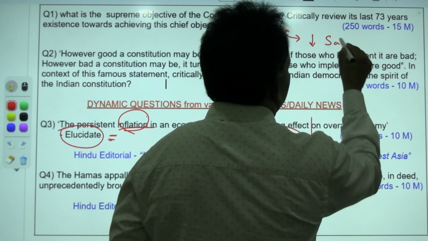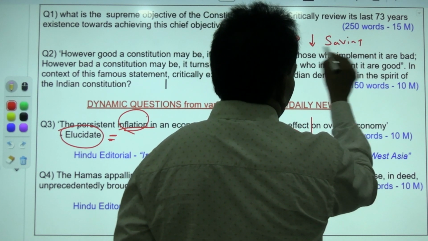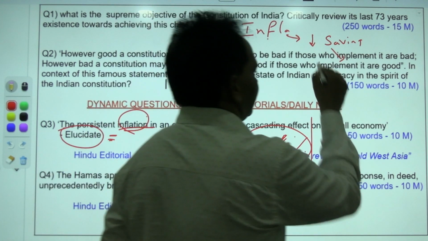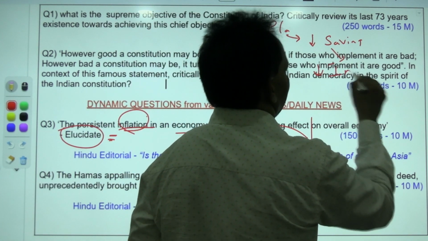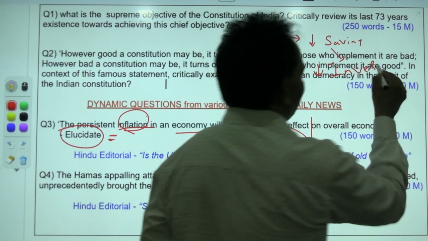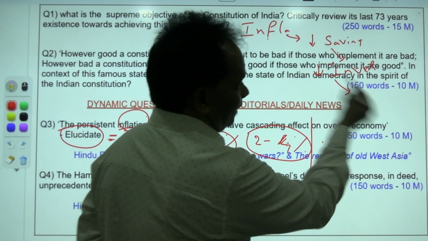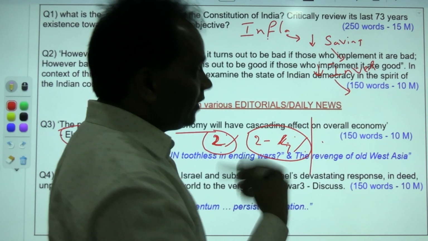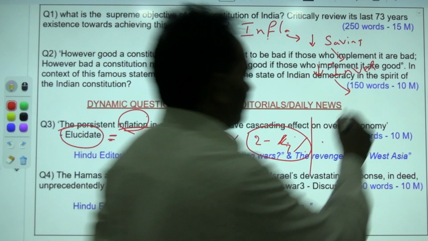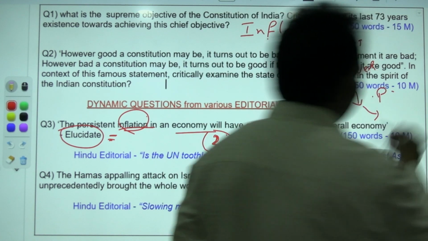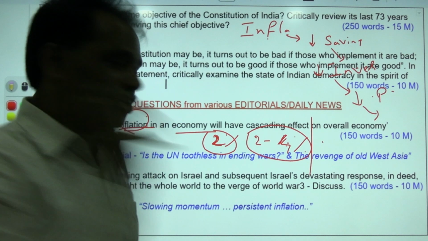Saving rates will decline. If savings rate declines, the next consequence is less investment. If investment is less, it will affect productivity, which will affect labor and job creation. Less jobs, less productivity. So slowly the economy will plunge into recession.